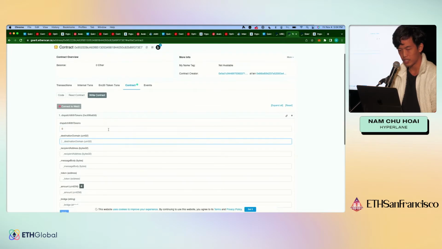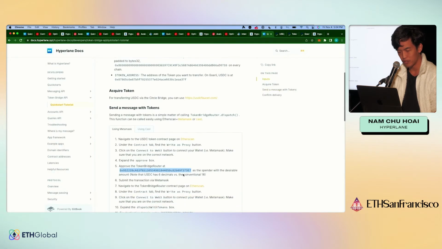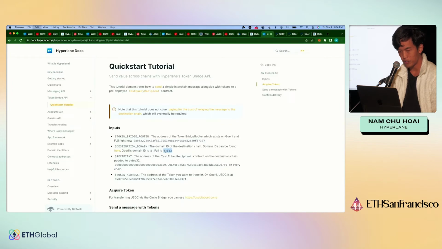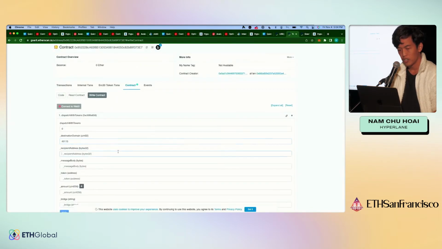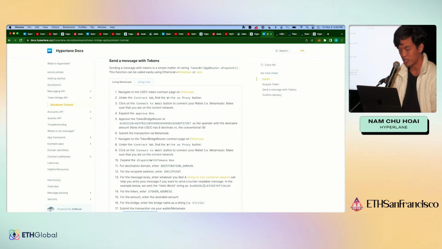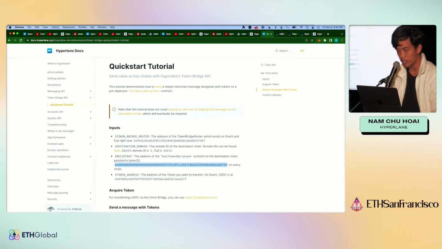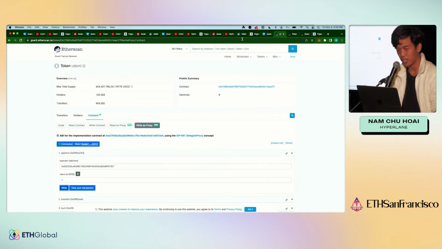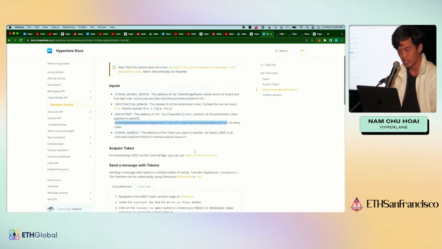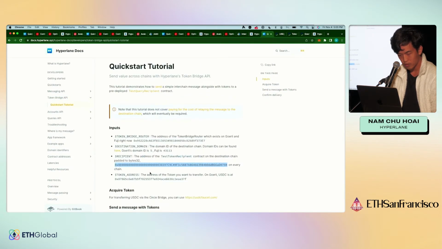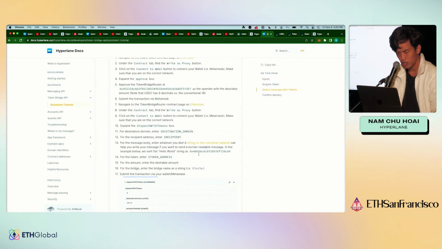So let's again send to Fuji. I still didn't remember what the domain is for Fuji, so let's look it up. Fuji is 43113. For the recipient address, we again have pre-deployed recipients, but you can obviously use your own. So that's right here. The message body, again, we can put whatever we want. I will just say the classic hello world, which is, where is the message? All right, here.